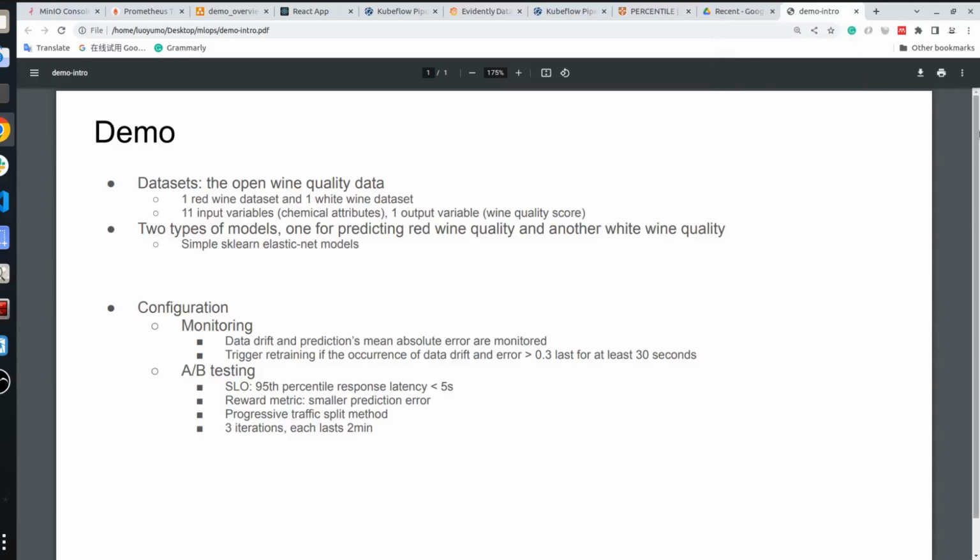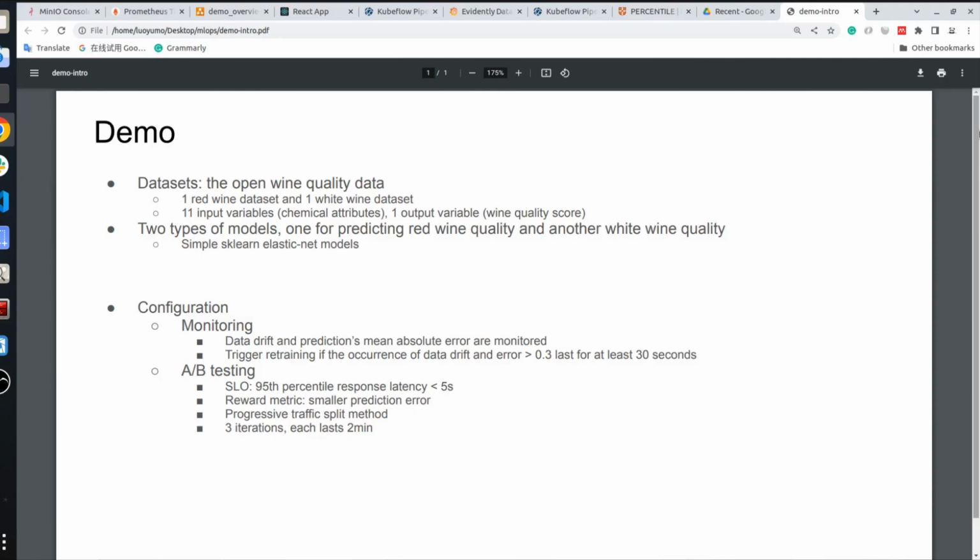In this demo, we use the open wine quality data that includes two datasets, a red wine and a white wine dataset. Each dataset contains 11 input variables, which are some chemical attributes, and one output variable, which is a wine quality score. In this demo, you will see two types of models, one for predicting red wine quality and another for predicting white wine quality. All models used in this demo are simple sklearn elastic net models.